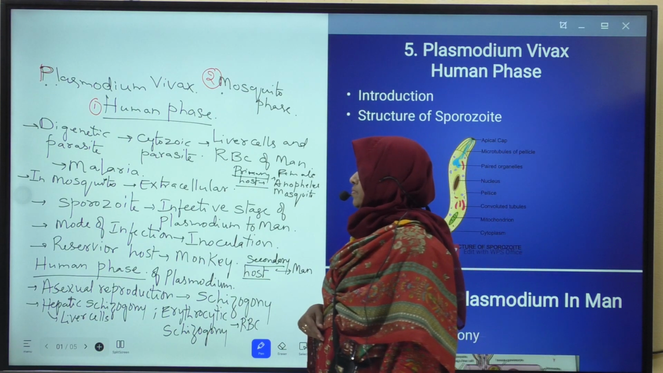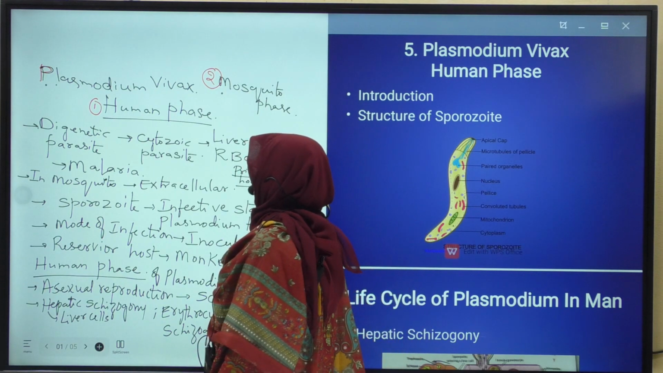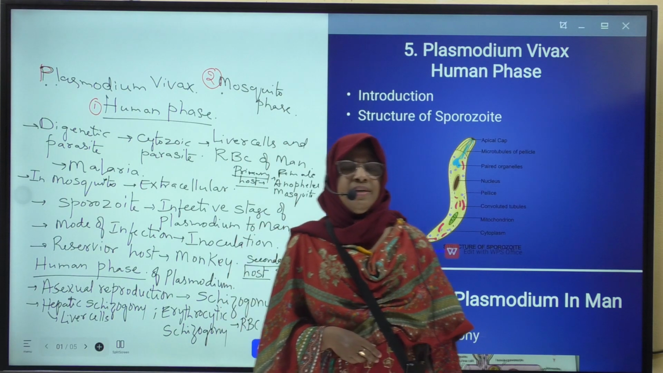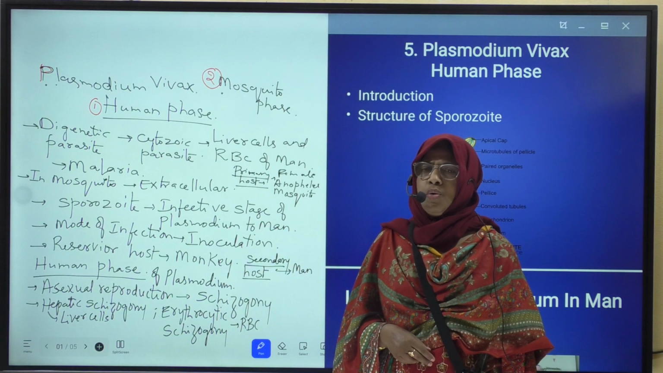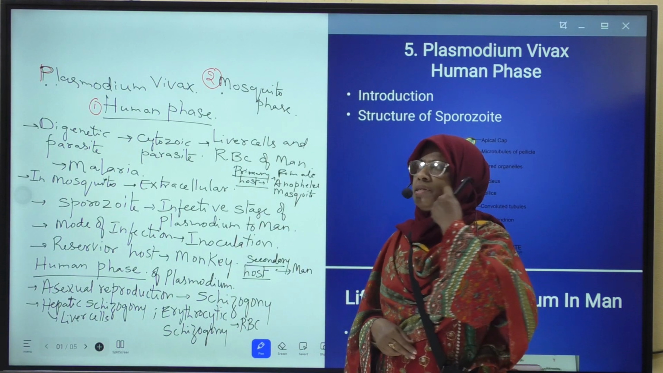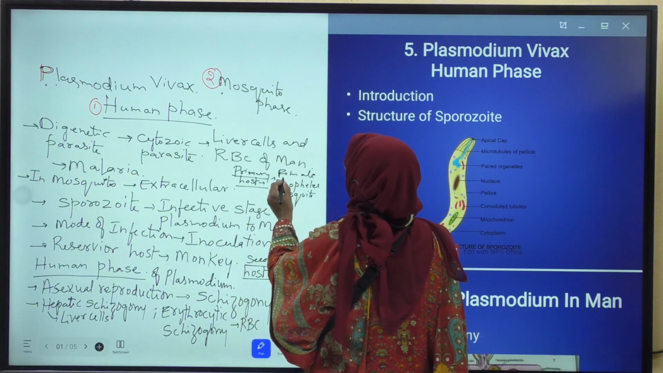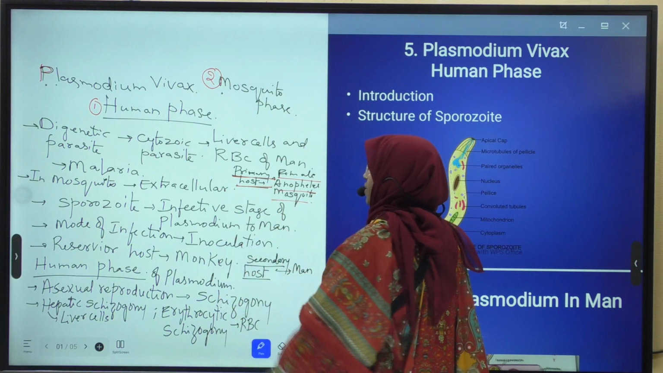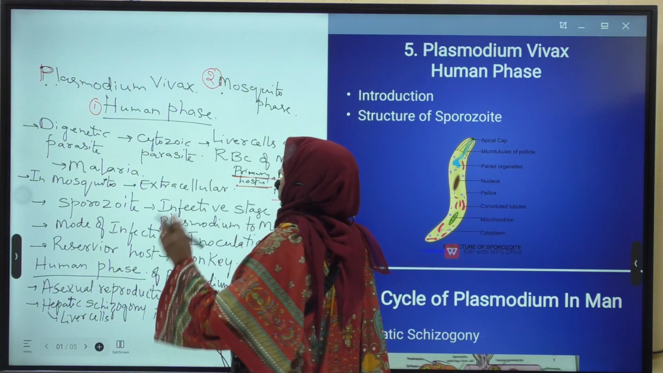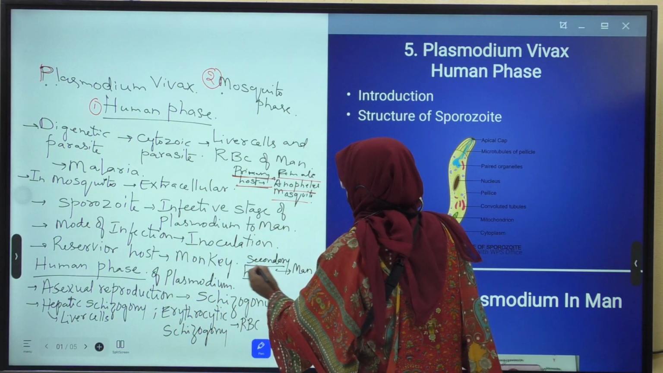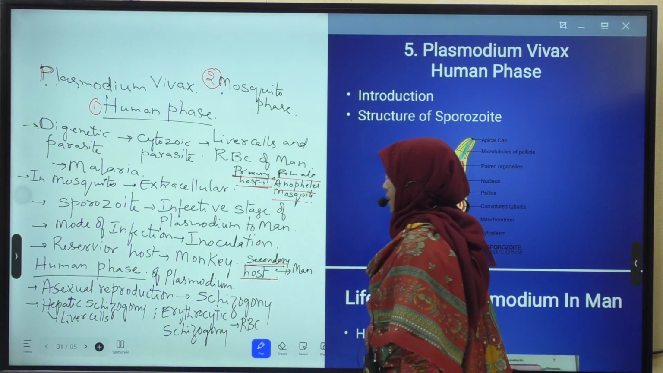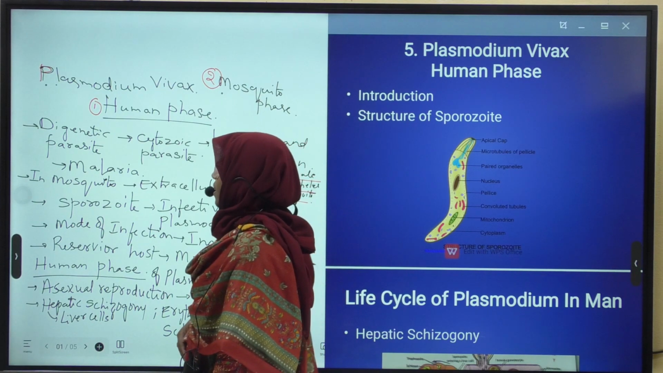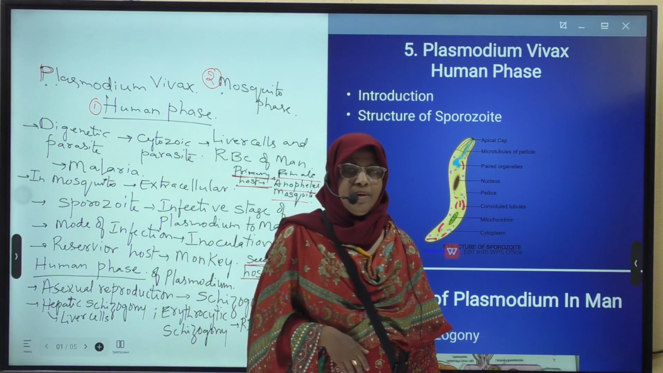Next, Plasmodium vivax is a digenetic parasite, means it completes its life cycle in two hosts. Primary host is female Anopheles mosquito and secondary host is man. Plasmodium vivax causes a disease called malaria.